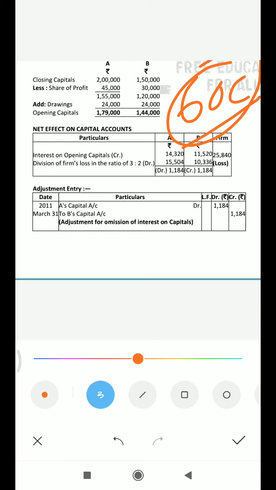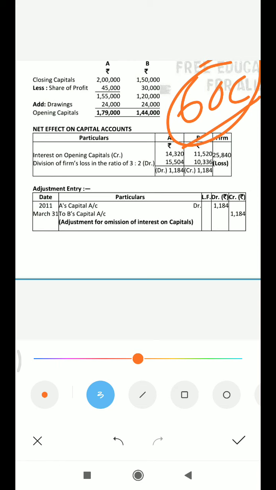Later on it was discovered that interest on capital at the rate of 8% per annum, as provided for in the partnership deed, had not been credited to the partners' capital accounts. Distribution of profit this year: the net profit amounted to rupees 75,000 and the partners withdrew 24,000 each. Instead of altering the signed balance sheet, it was decided to make an adjustment at the beginning of the new year, crediting or debiting the partners' accounts. Give the necessary general entry.